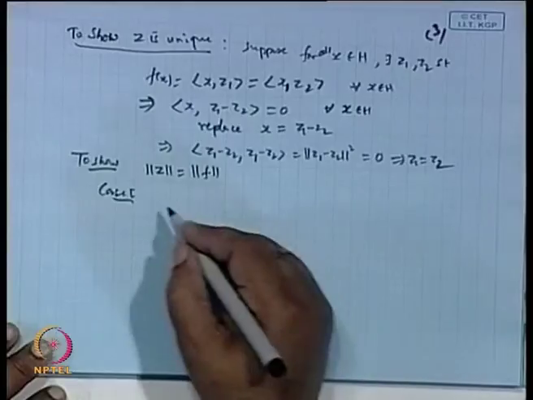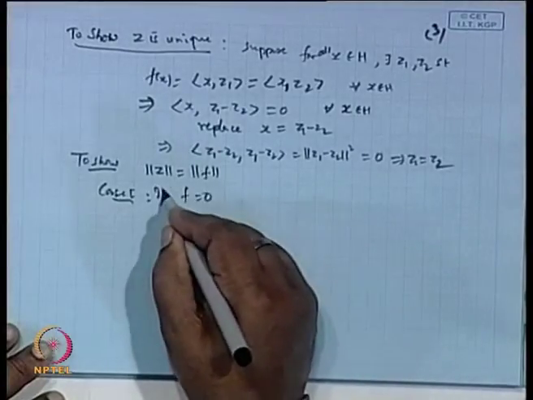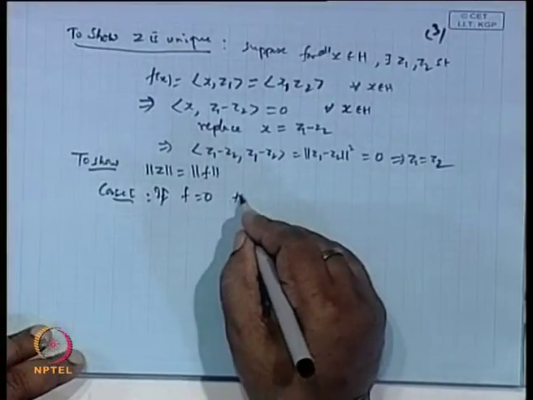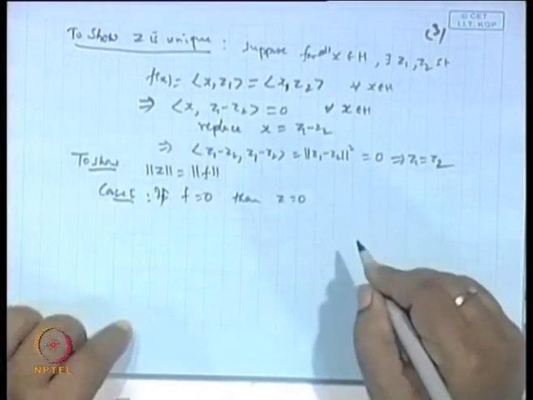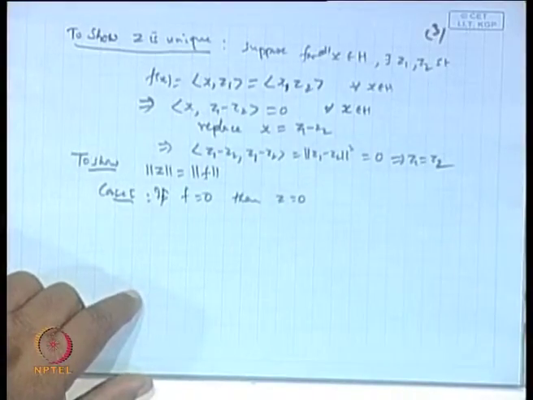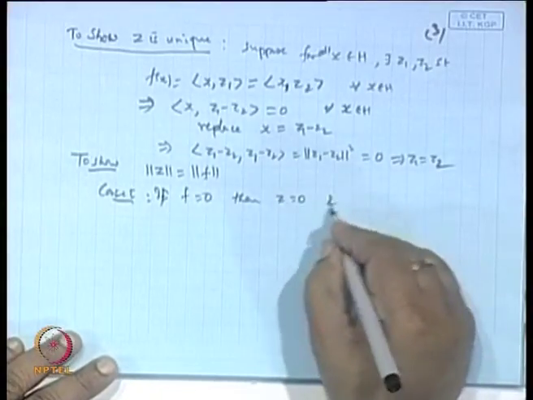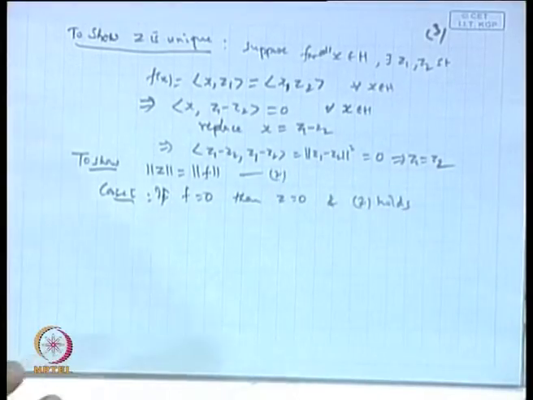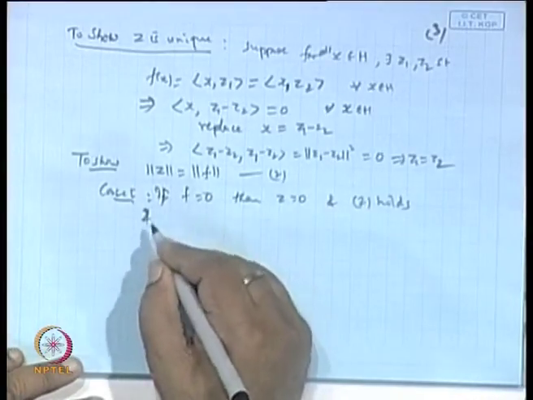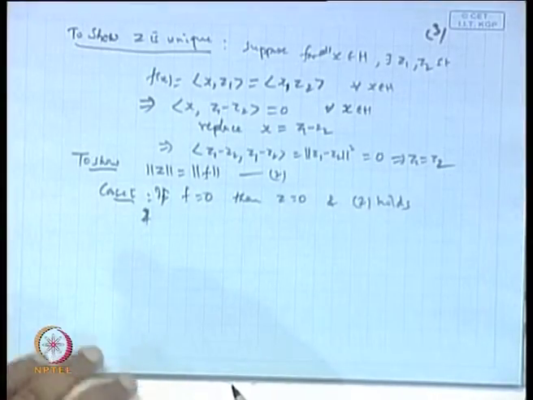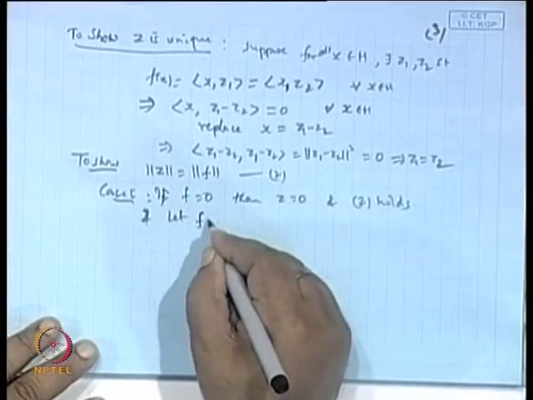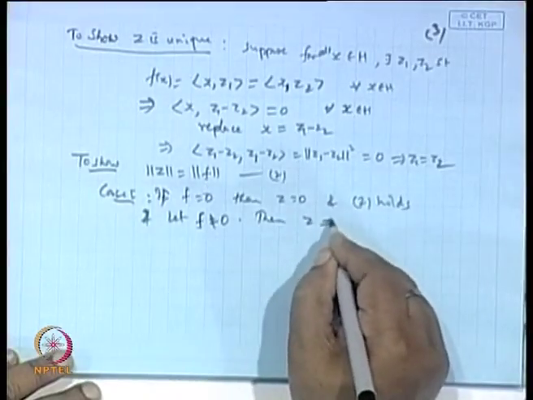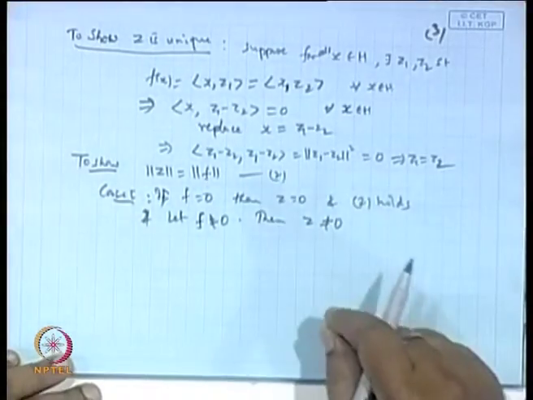If f is 0, then z is also 0 and it holds. So if f is not equal to 0, let f not be equal to 0, then z is also not equal to 0, otherwise a contradiction.